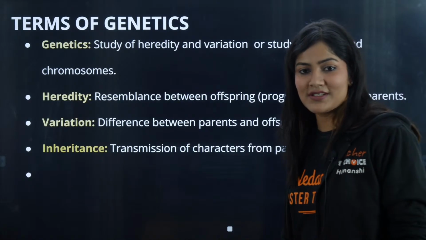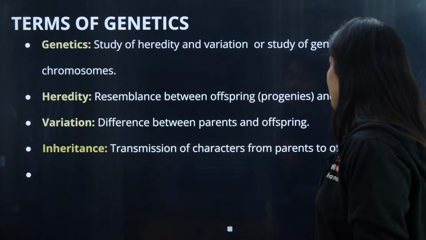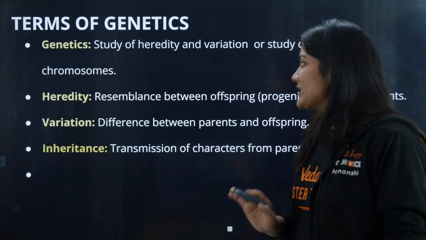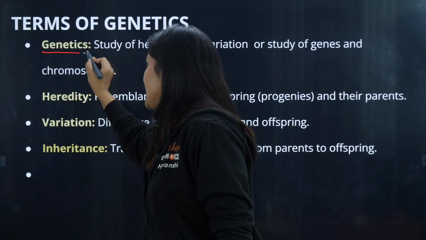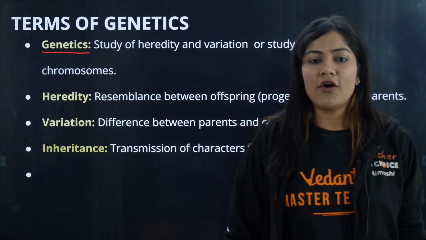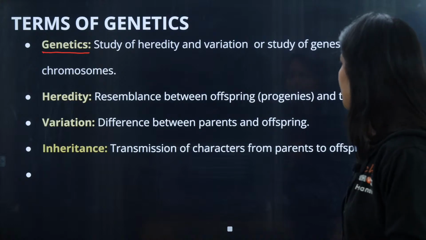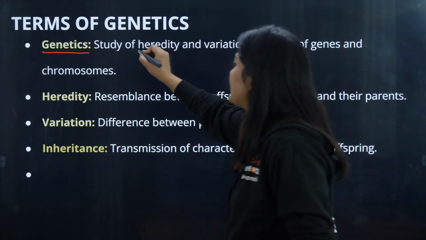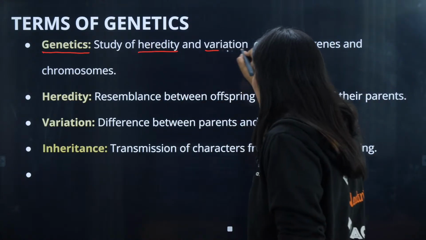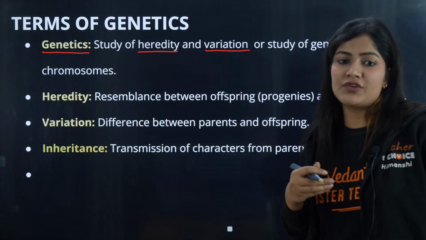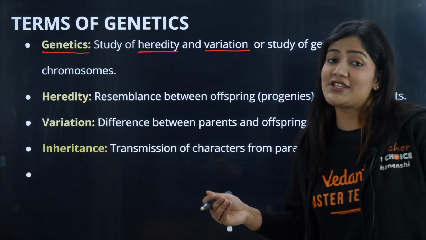So we'll discuss them in the upcoming sessions when we talk about the Mendelian crosses. Now moving forward, here come the important terms. Now everything we were talking about till now is going to become clear. So the first term is genetics. What is genetics? The study of heredity and the variations of the characters in the offspring. So how heredity takes place, how variations come, and how genes move from one generation to the next generation is known as genetics.